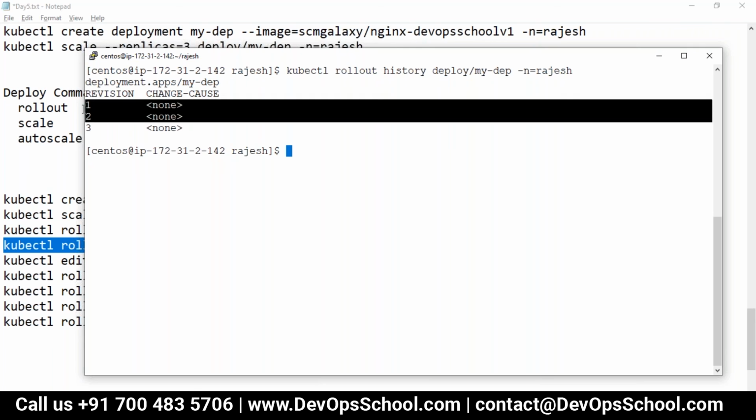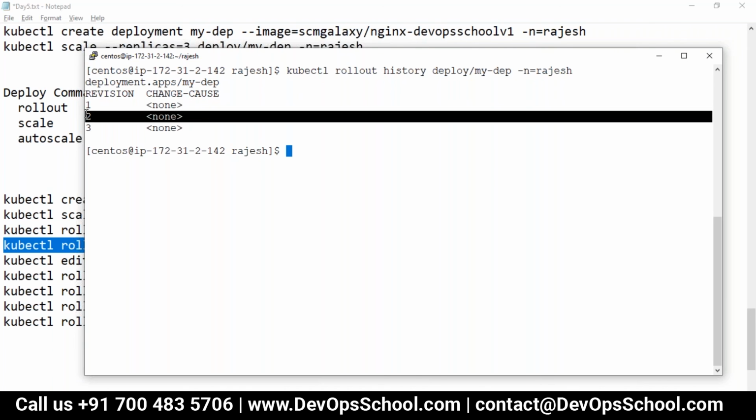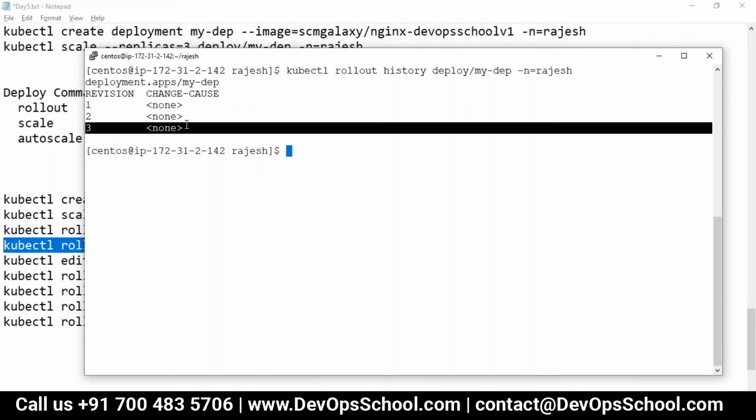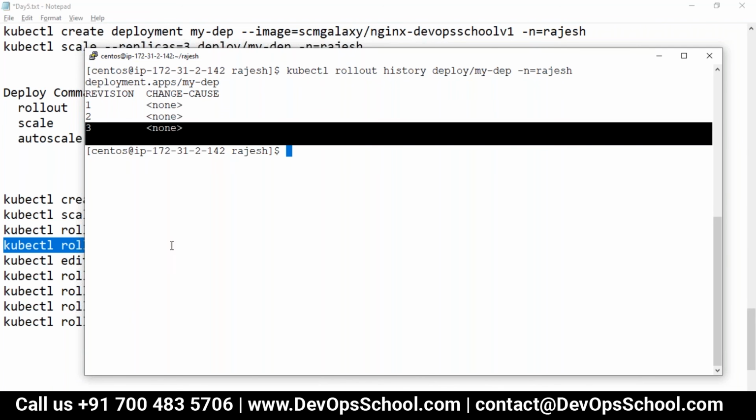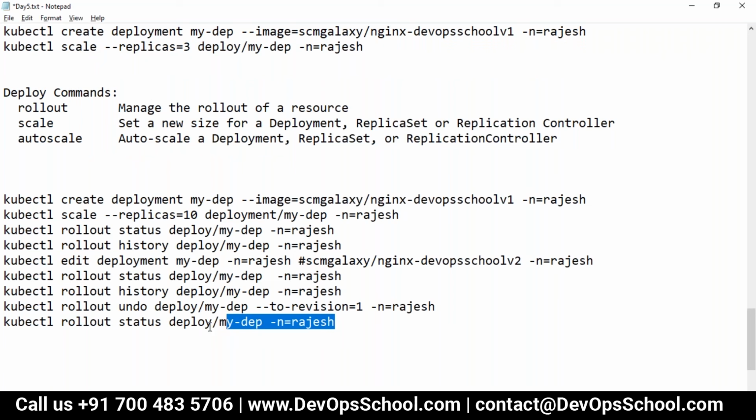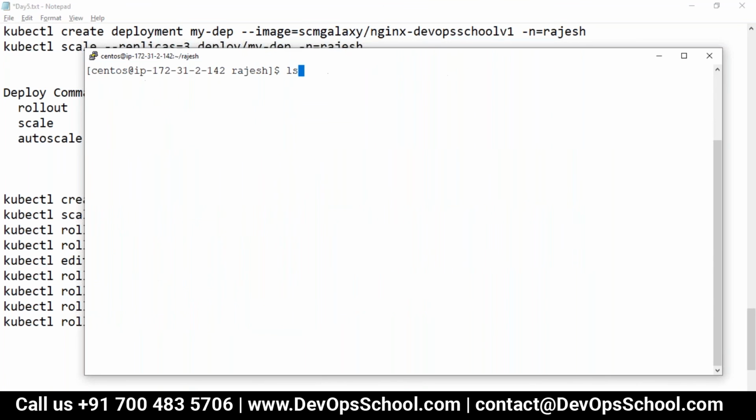And here I changed the name of the image, version 2. So you want to roll back? Which version do you want to roll back? So first let me see which version I am having.